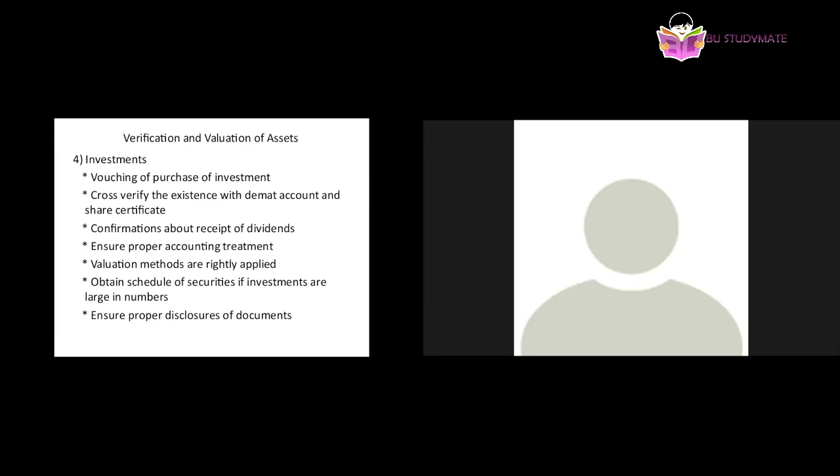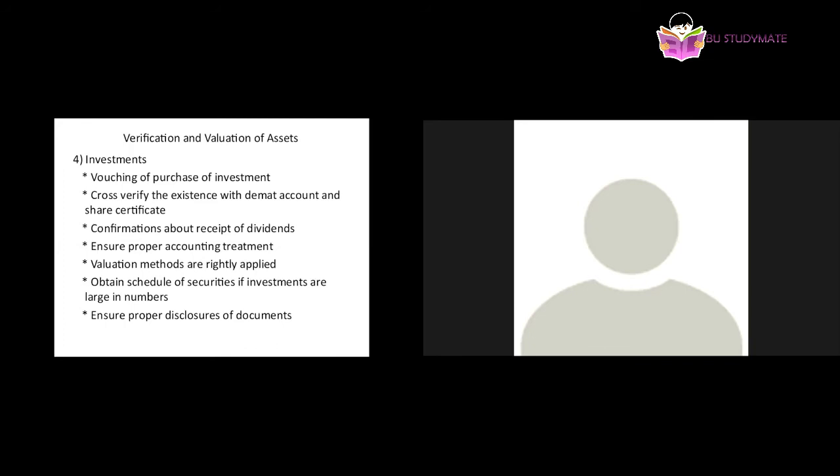You may go and see in Google or in the courses, because it's some advanced courses. Those who are interested to do MCOM, they will learn it as a separate subject. But those who are interested, you can go to Google. It's a very broad concept. So there are some valuation methods which are exclusively done for the purpose of investment. So auditors should confirm whether the investment valuation methods are correctly applied or not.